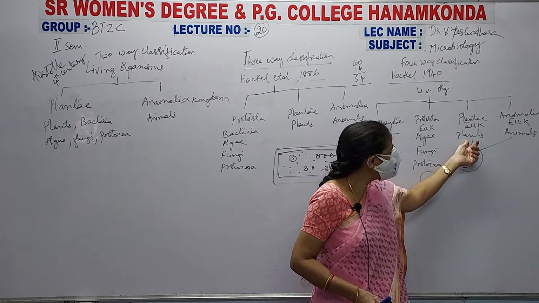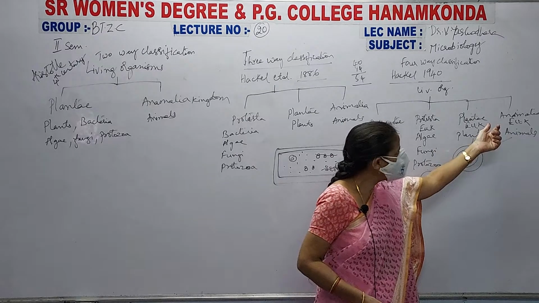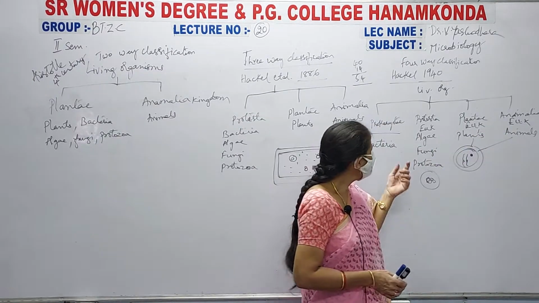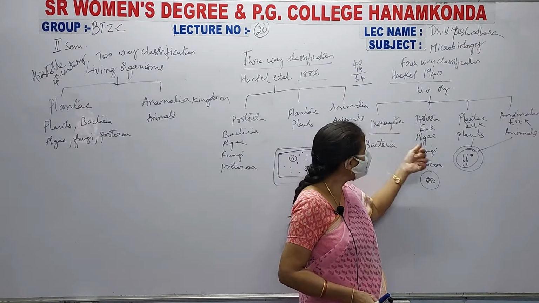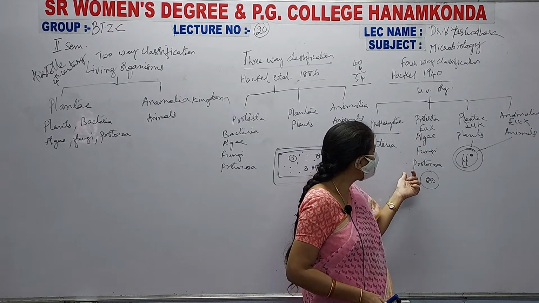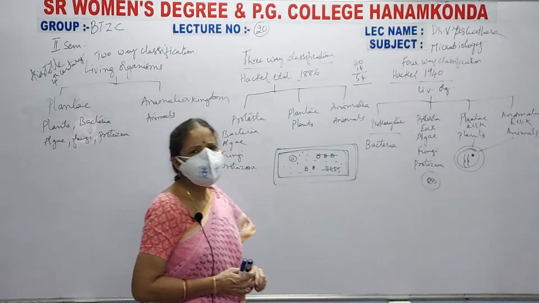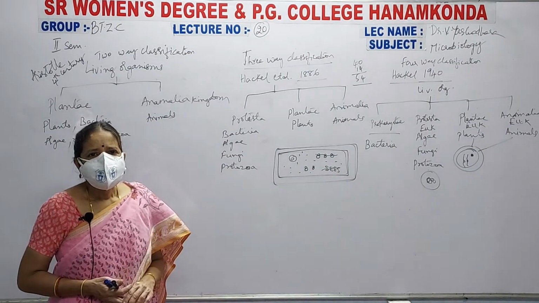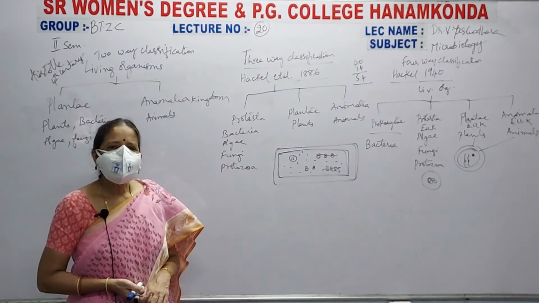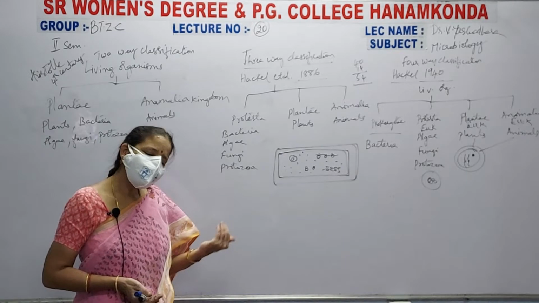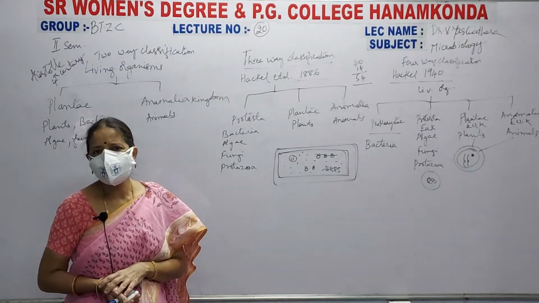All the plants come under plantae, all the animals under animalia, all the bacteria are placed under prokaryote, and algae, fungi and protozoa are placed under protista. It can also be called a two-way classification only, because all the bacteria come under prokaryote and the others come under eukaryote.